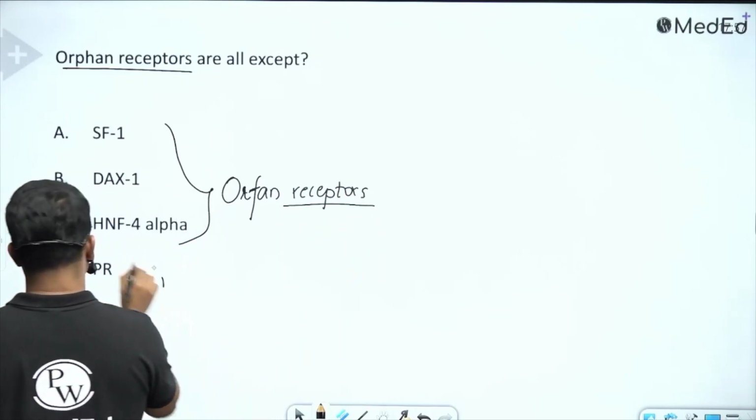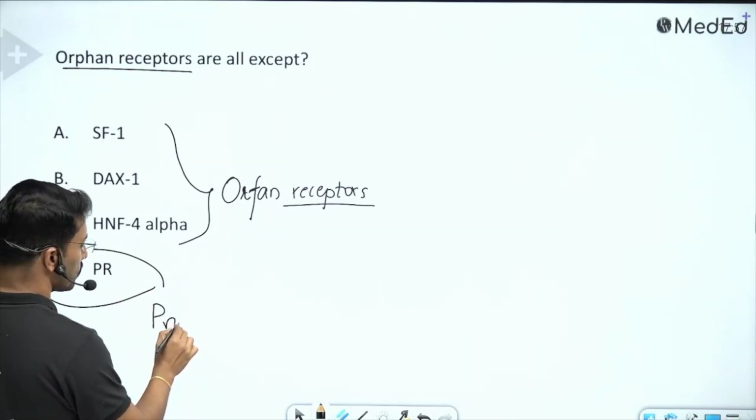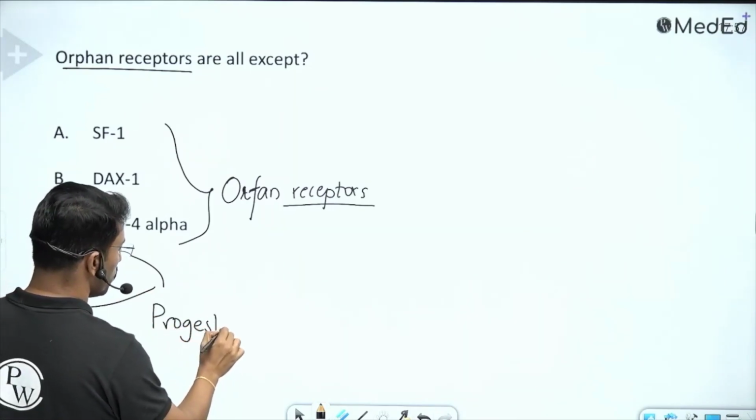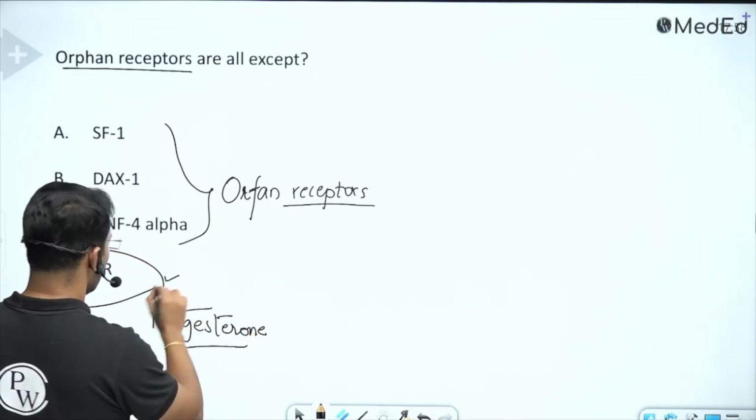But PR stands for progesterone receptor. So obviously we know progesterone is the ligand that would be binding to it. That is why it is not an orphan receptor.